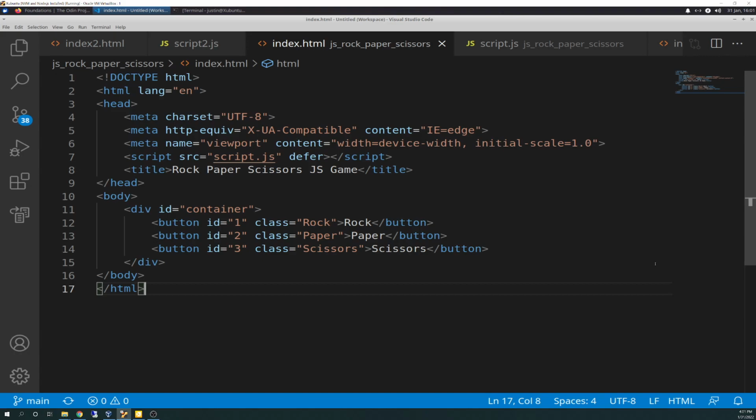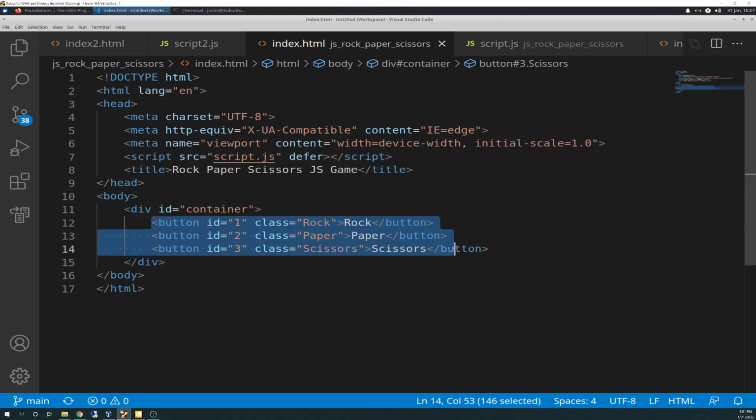Because we are refactoring this entire rock paper scissors application, it will no longer run the way it used to run. You'll see that in a bit. You're looking at the index.html file, and the only change I made from the first rock paper scissors iteration is that I added 3 buttons with an ID.